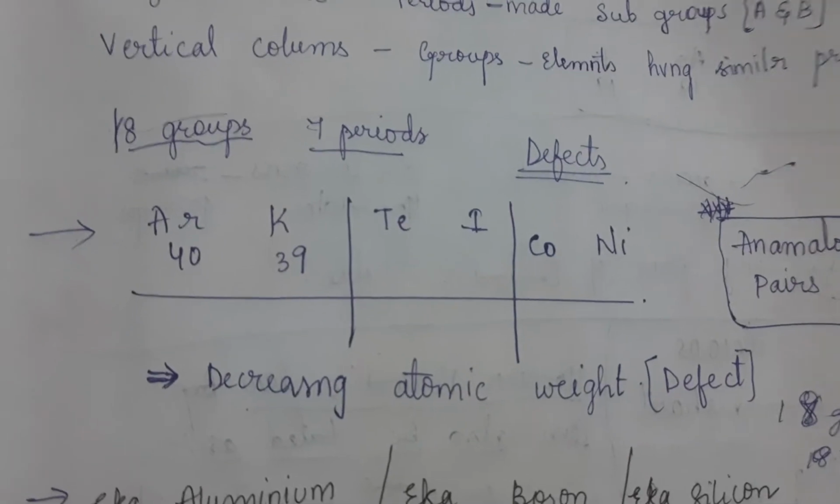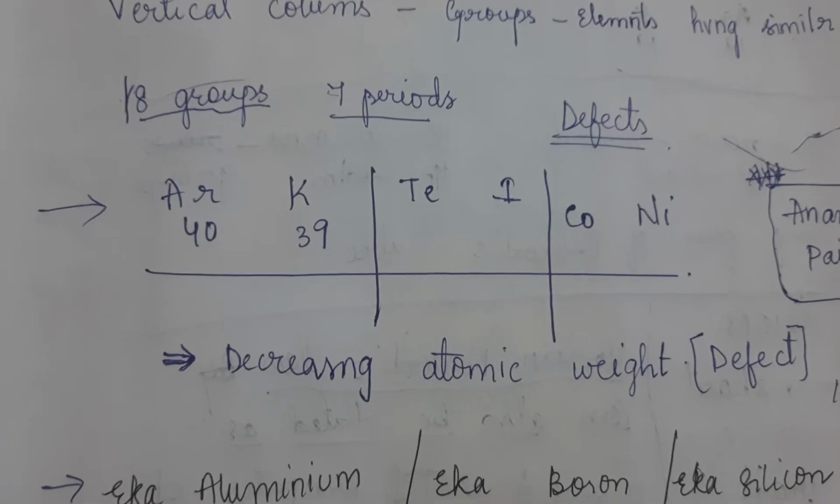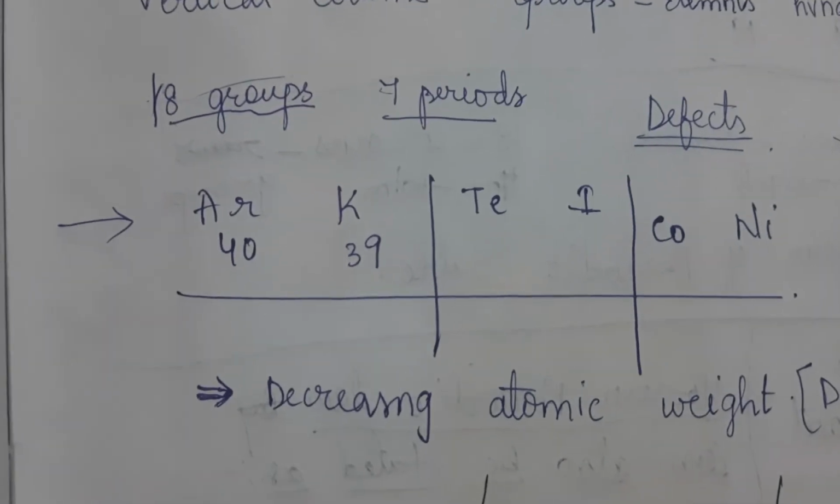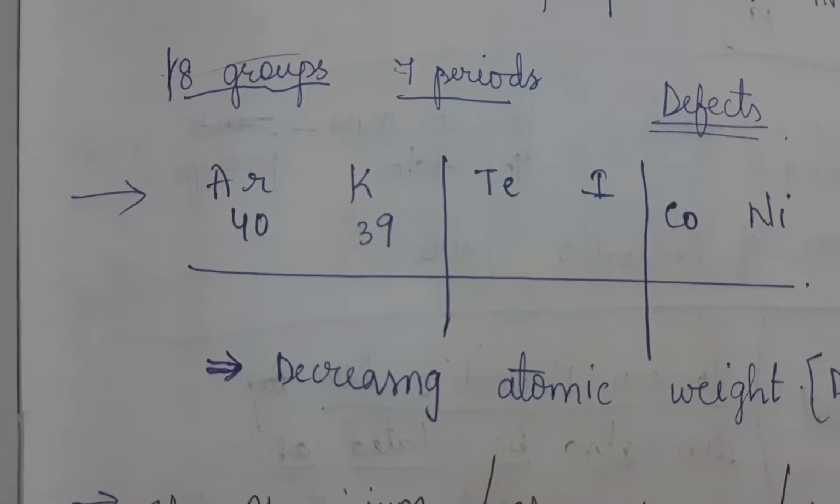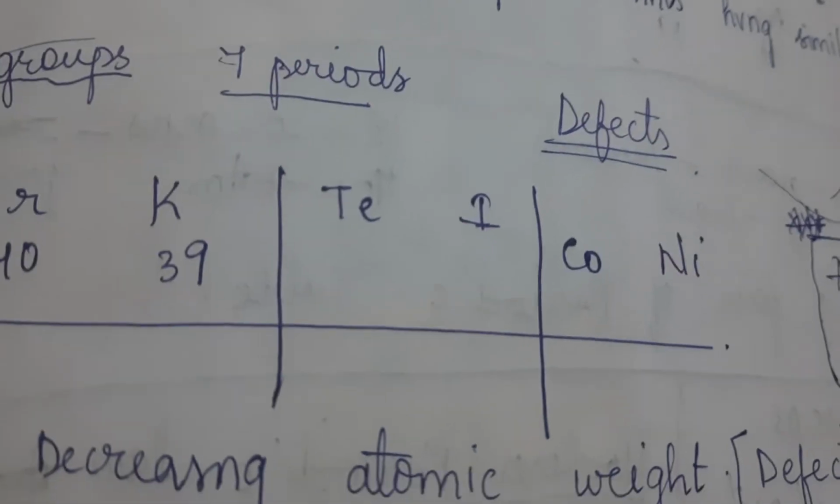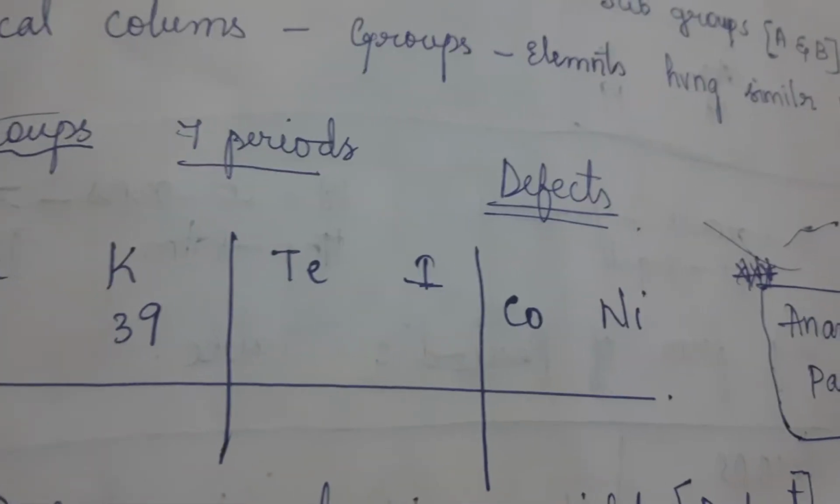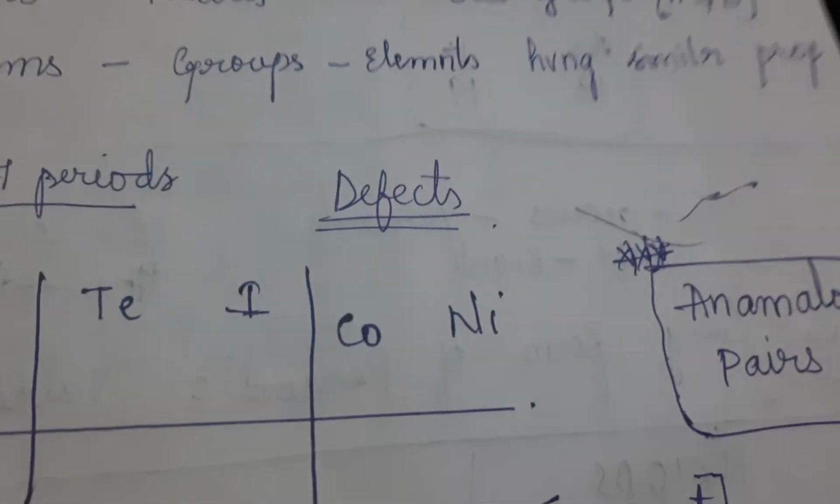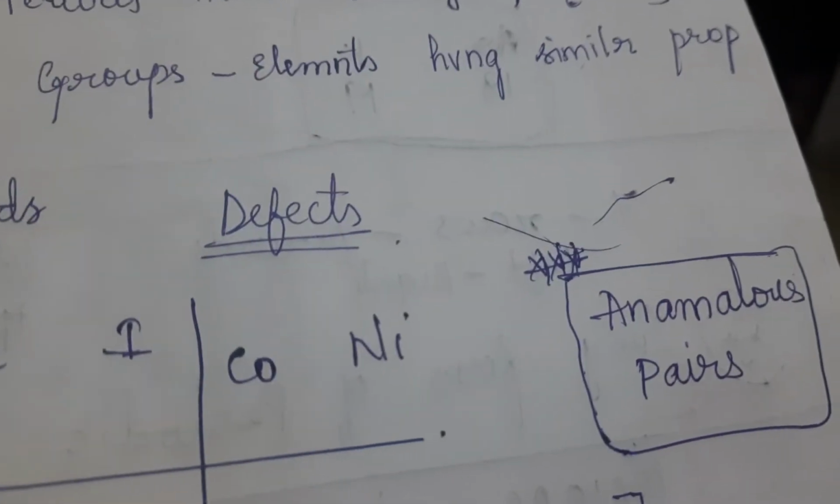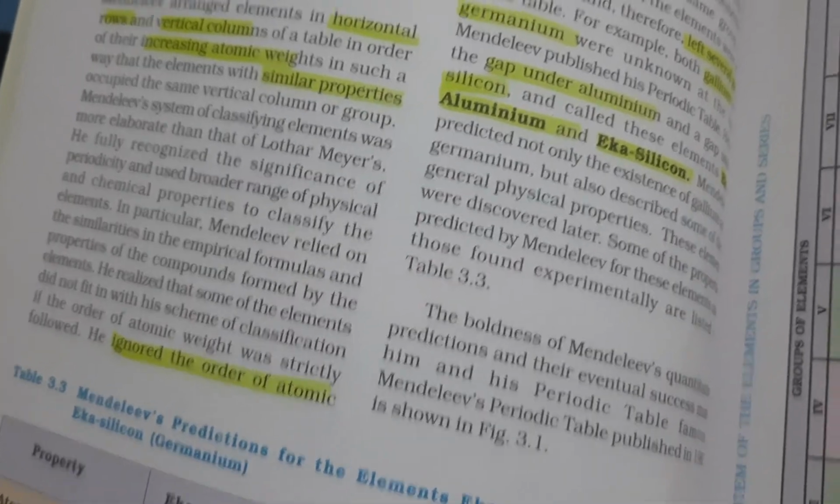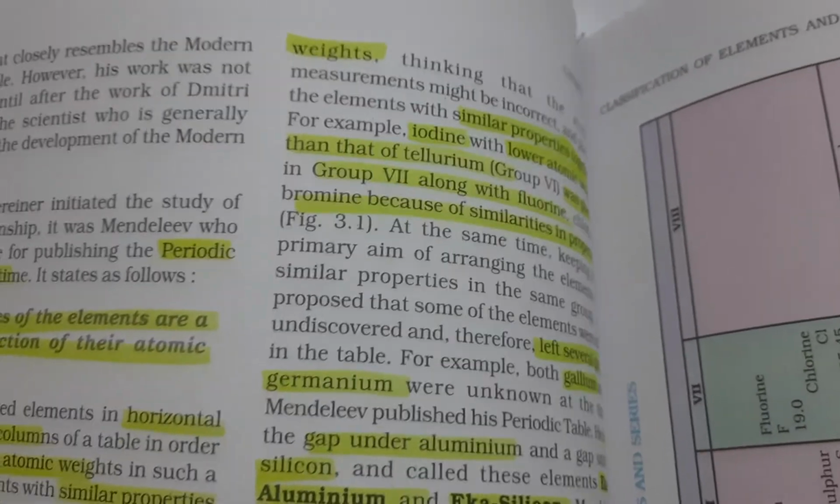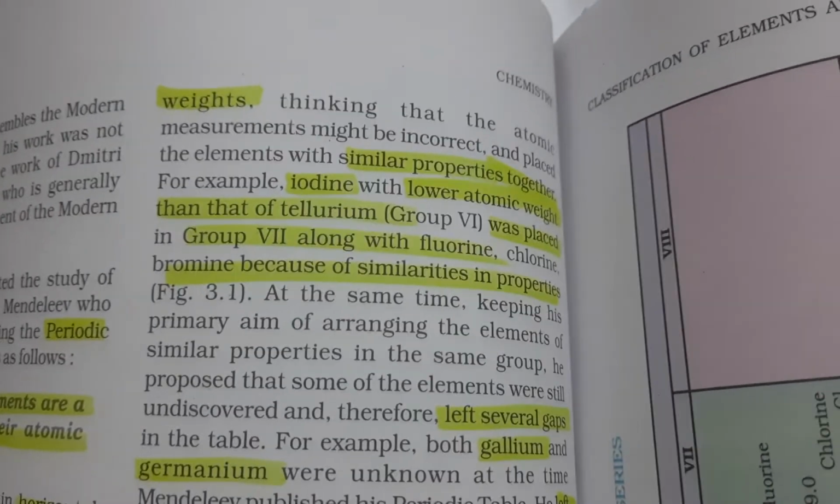He arranged them in increasing order of atomic weights. But argon and potassium have to be kept reversed, like 39 and 40. Tellurium and iodine, and cobalt and nickel, are the defects, and anomalous pairs were also present in his table. In some cases he ignored the order of atomic weights and concentrated on similar properties.